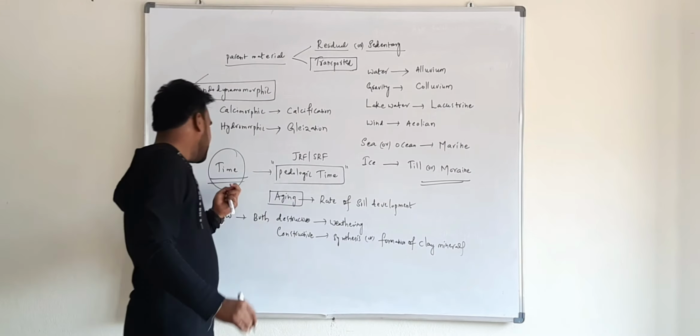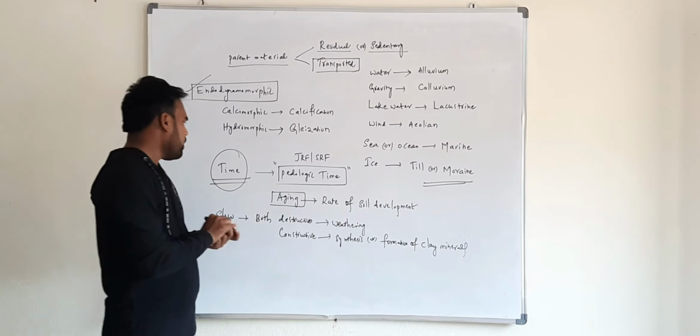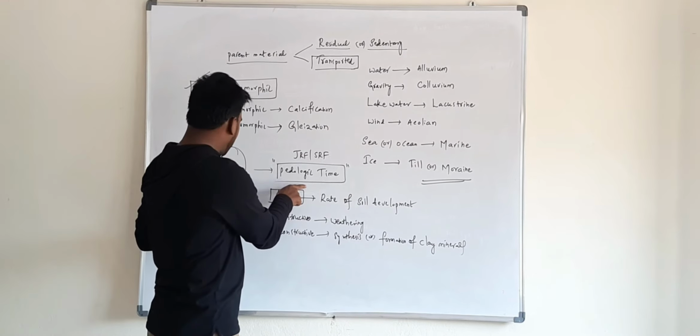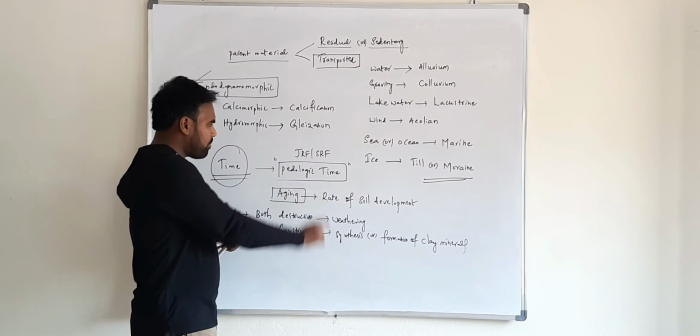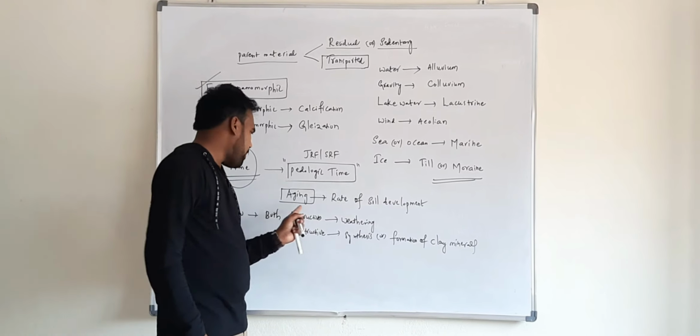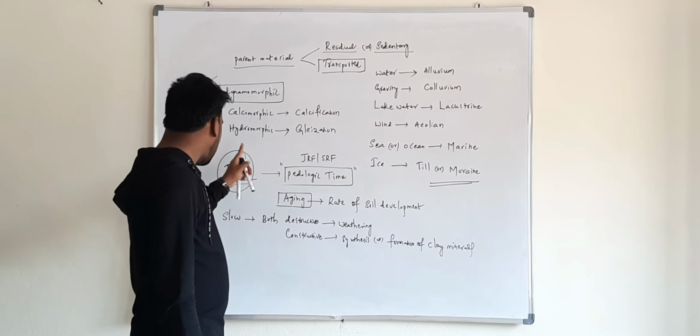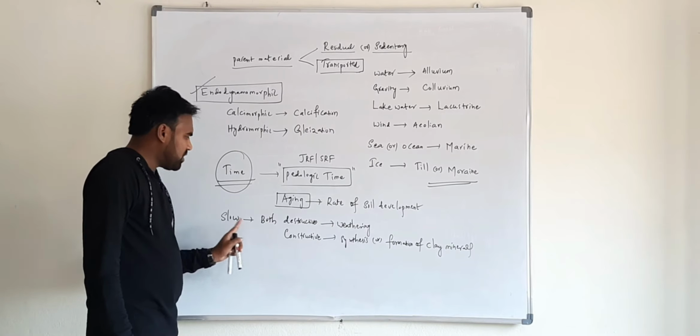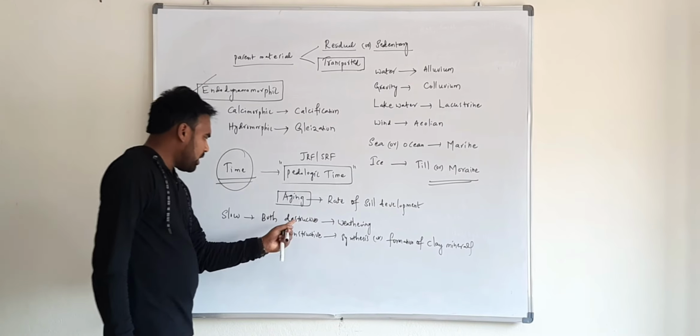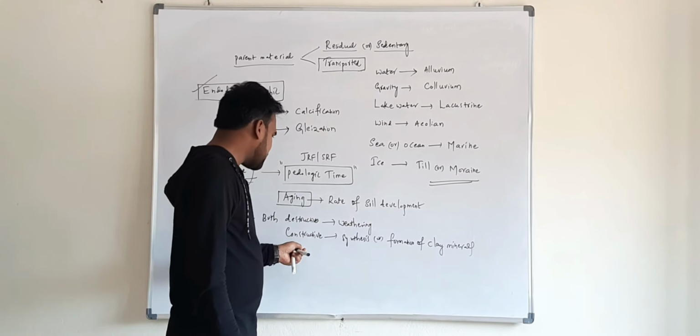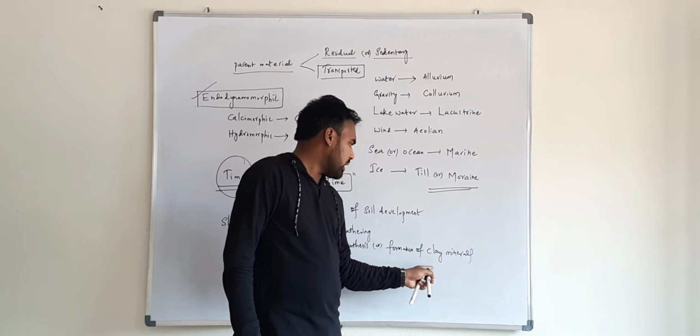So here in time you have to remember the time that is devoted to formation of soil is known as pedologic time. The rate of soil development is known as aging, and soil formation is a slow process including destructive and constructive.